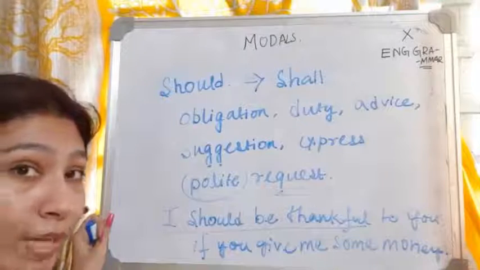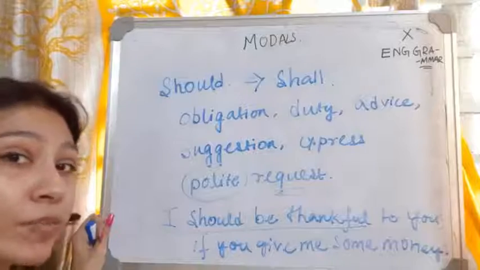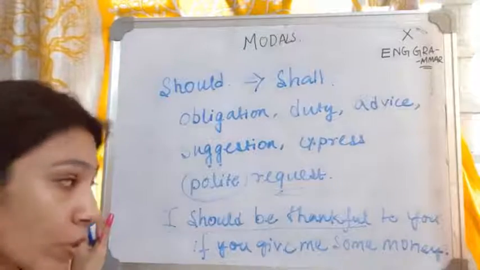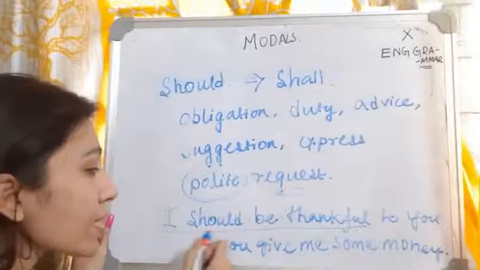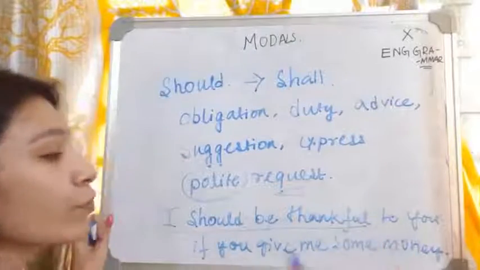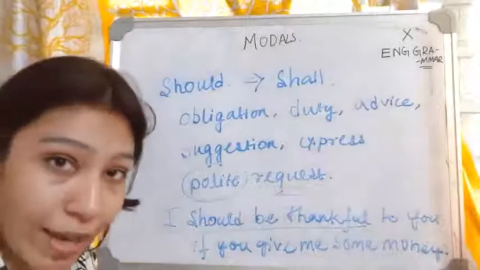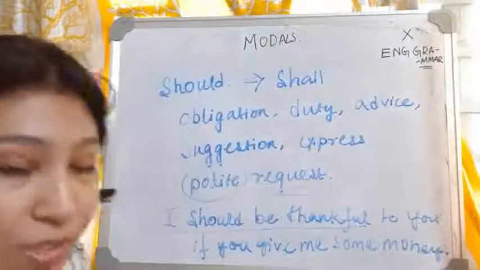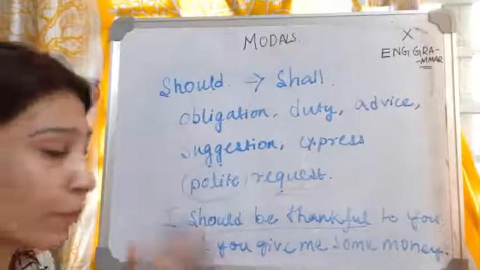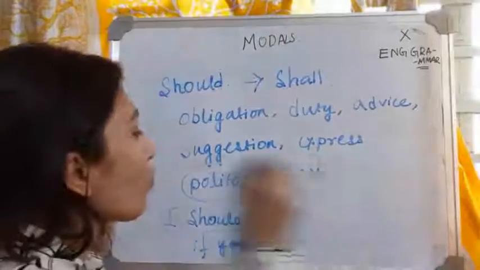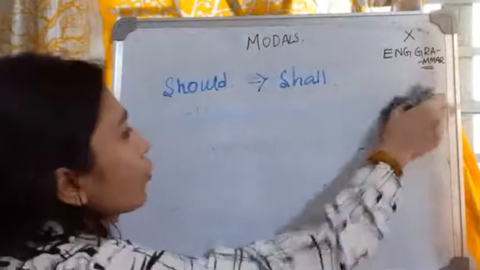When you are talking to someone, if you are requesting someone in a polite manner, that will create a very good impression. So in that is the manner. Here you can talk like this: I should be thankful to you if you do this work for me. When you're requesting, there is also variation that you can apply. This is a very sophisticated language, a way of talking that you can apply. So in what more cases can we use should?